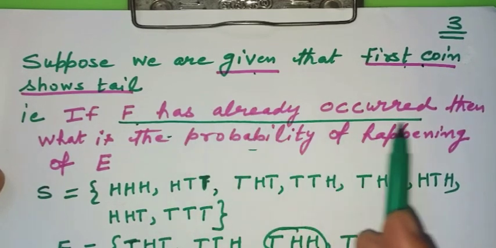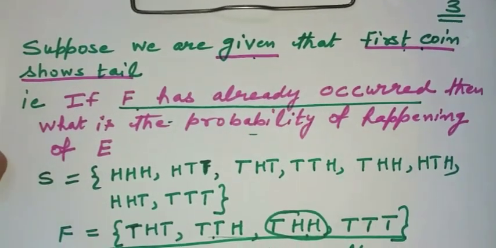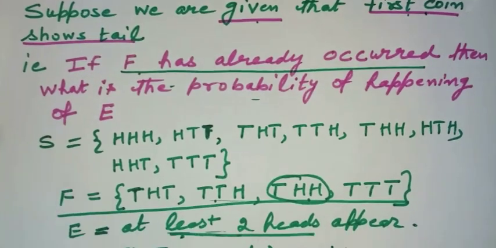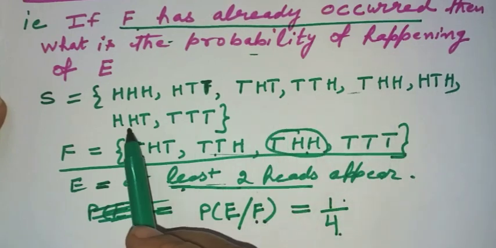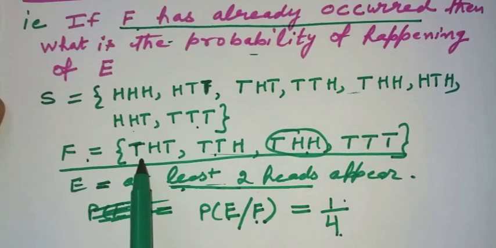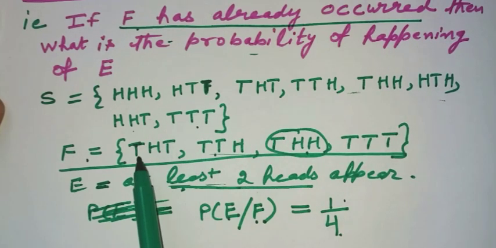So F has already occurred. After the occurrence of F, if E is occurring, then what is the probability of happening of E? So F has already occurred. The main random experiment was tossing of 3 coins. Now first F occurs, that means only those cases will be taken out of this in which the first coin